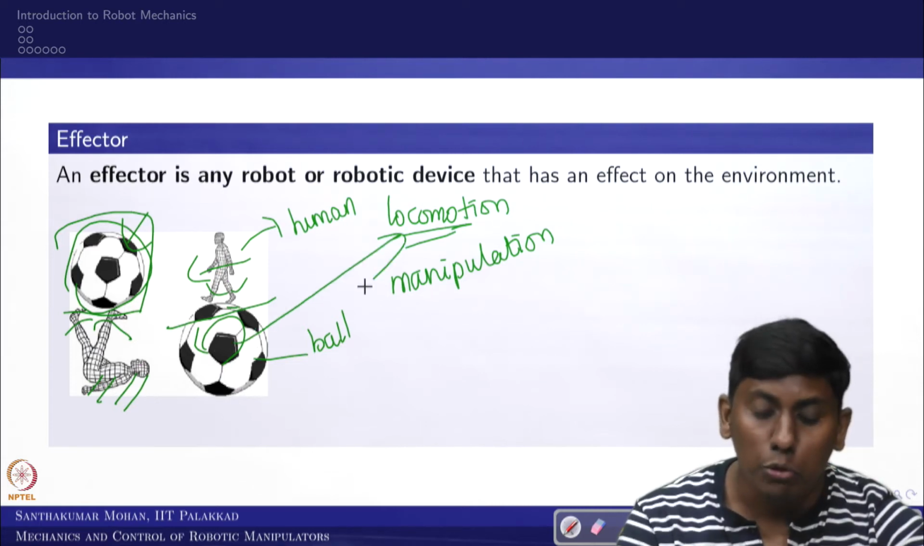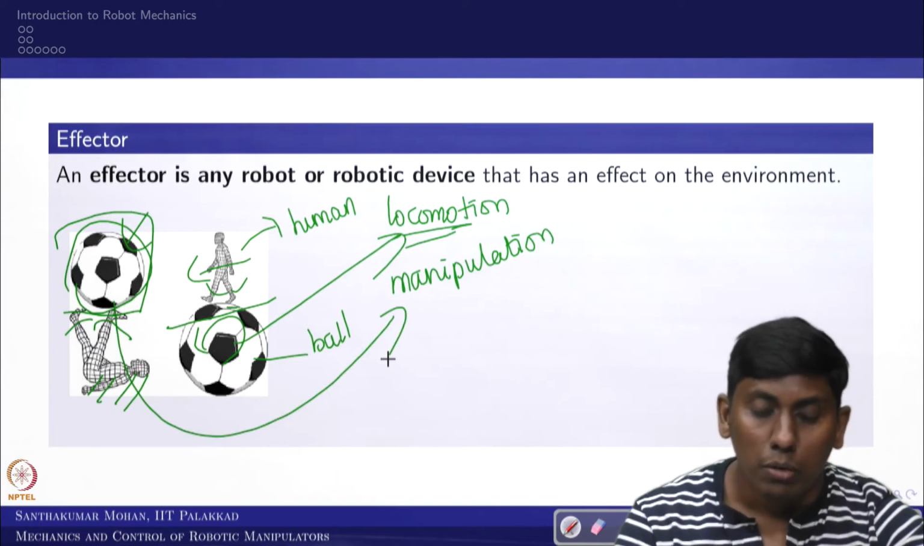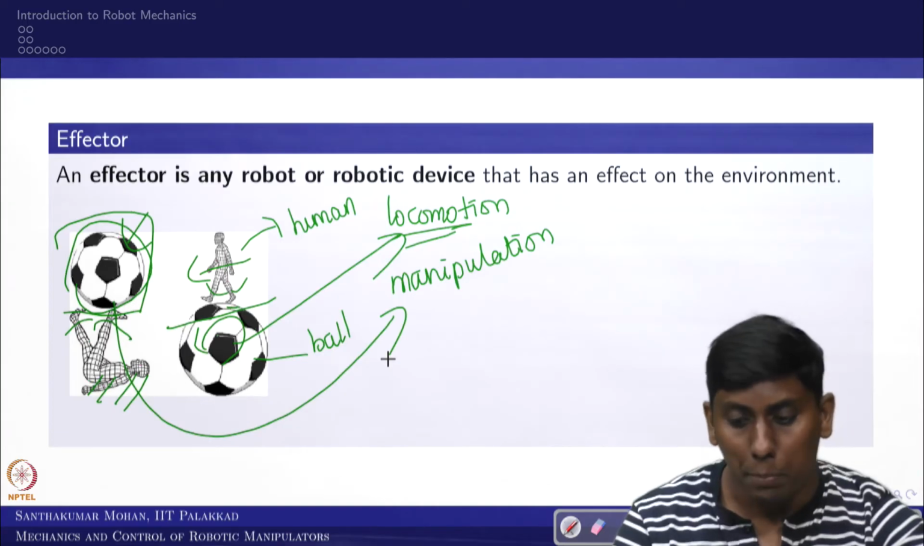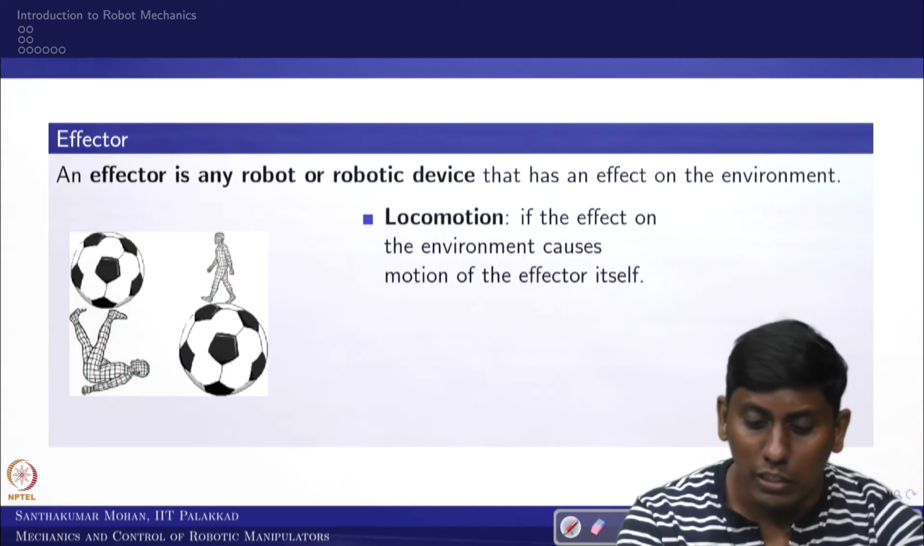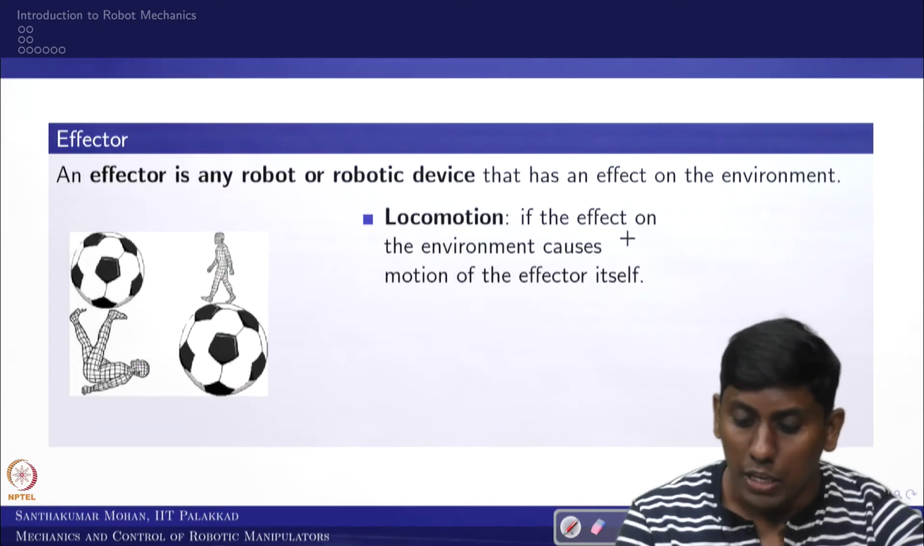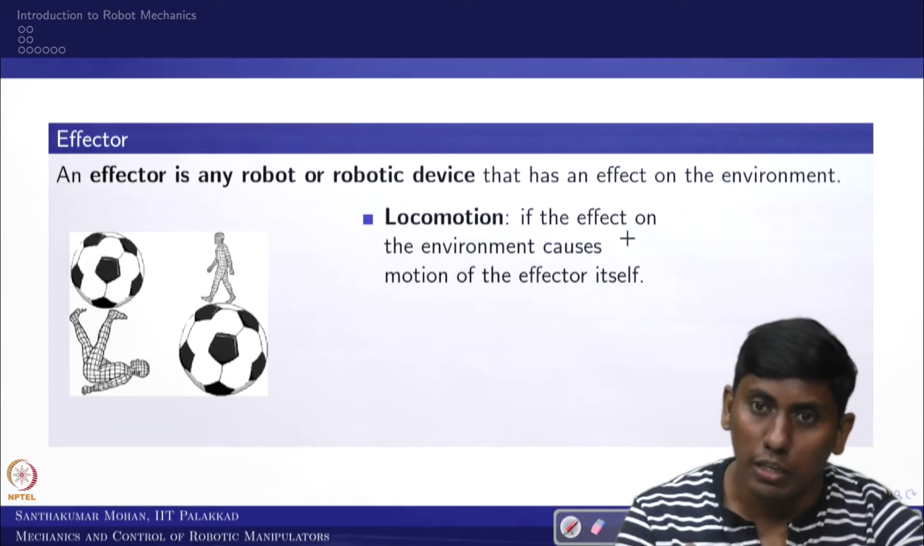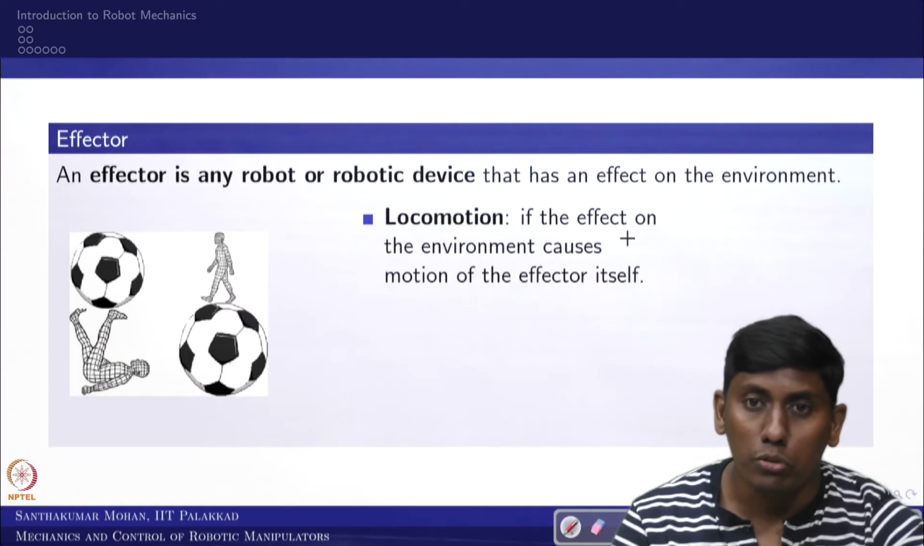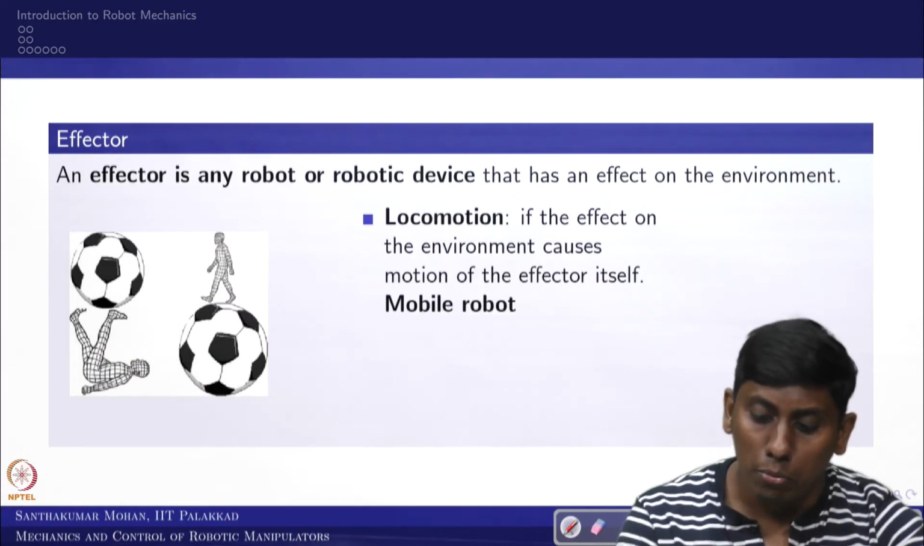The effector itself you call locomotion. Motion of objects around, you call manipulation. So these are the two classifications which we are doing. One is if the effect on the environment causes motion of the effector itself, we call locomotion. The locomotive device, what we call in robots, is a mobile robot.